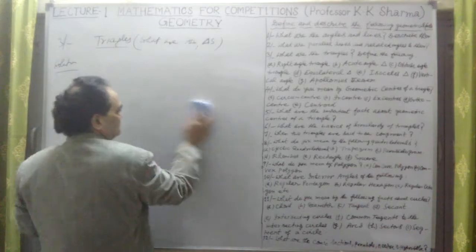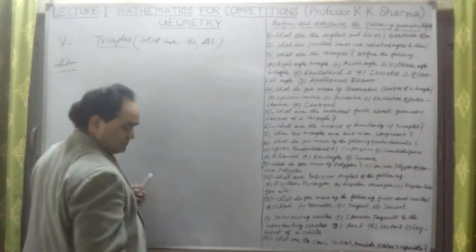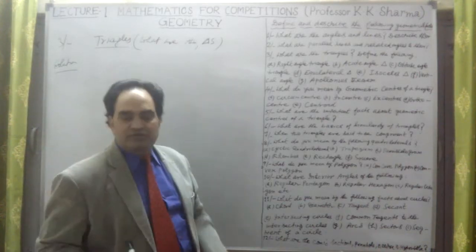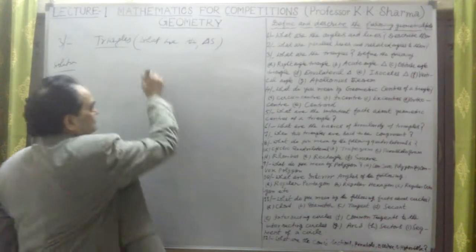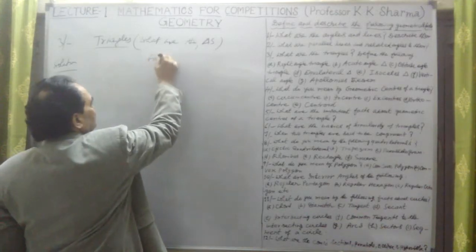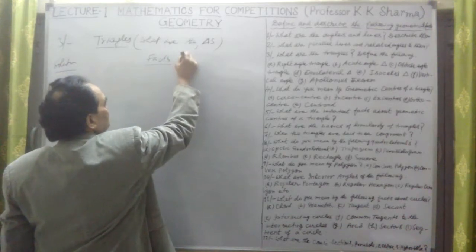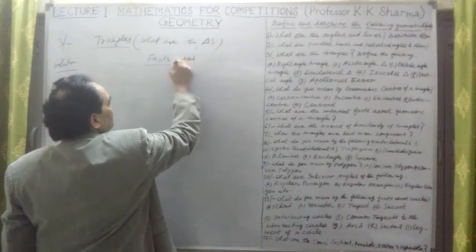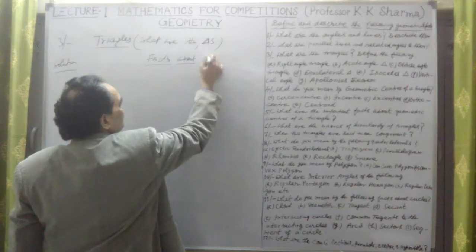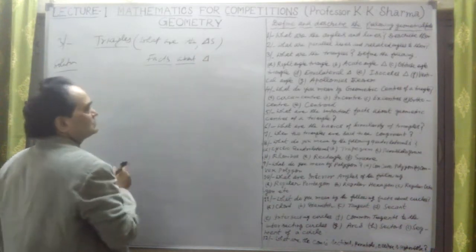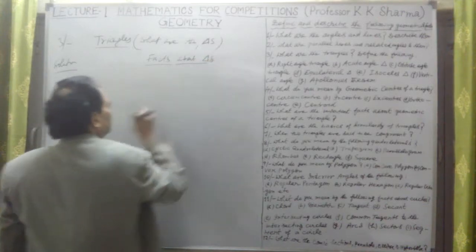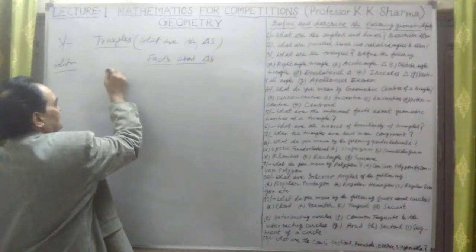Now, right angle triangle we have talked about. Now let me first talk about some facts here. Facts about triangles. First of all, let me take the first fact.